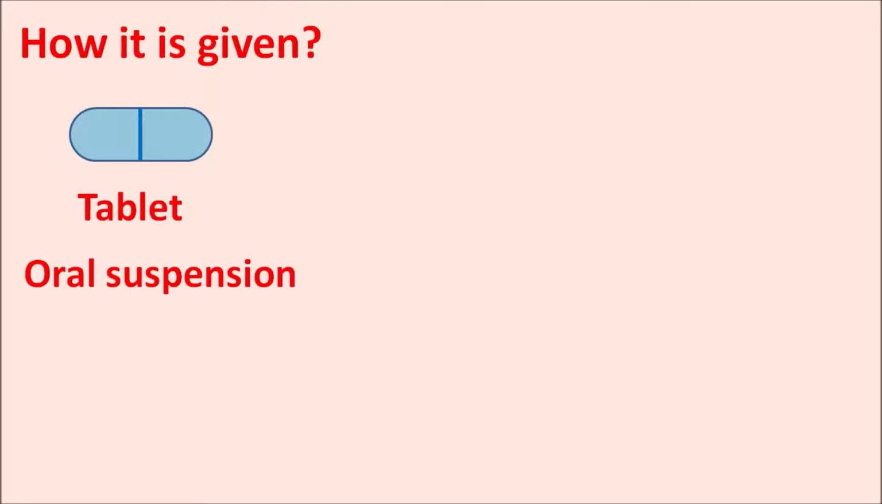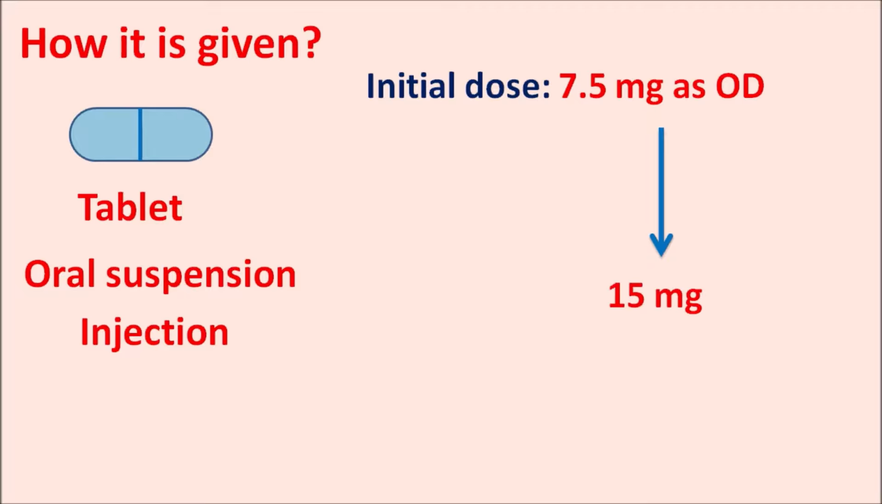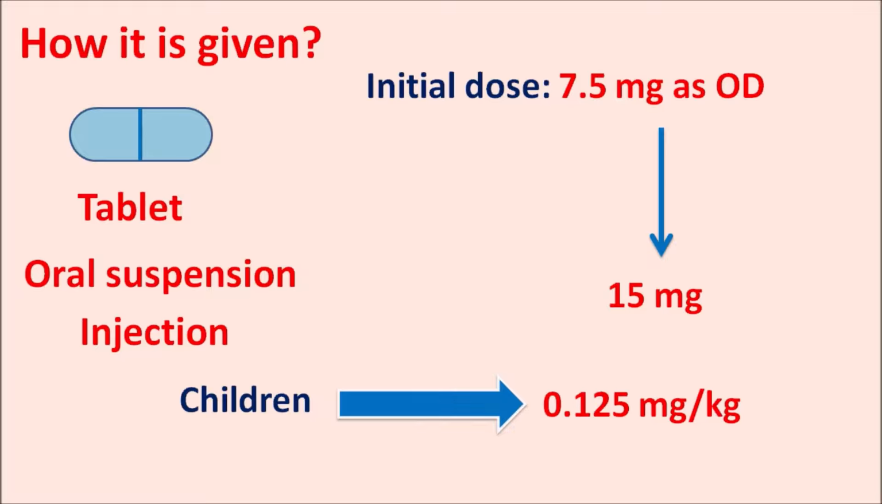How is it given? This drug is available as tablet as well as oral suspension. It is also available as IV injection. The initial dose of the drug is started at a low dose, particularly 7.5 mg given once daily. But the dose can be increased up to 15 mg based on the condition of the patients. In children, this drug is given based on the body weight. So it can be started at 0.125 mg per kg. And the recommended dose is again 7.5 mg given once daily. So that's about this drug.